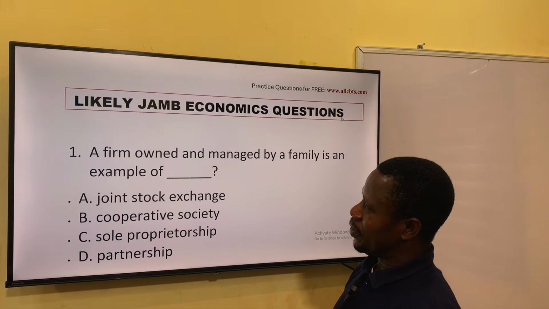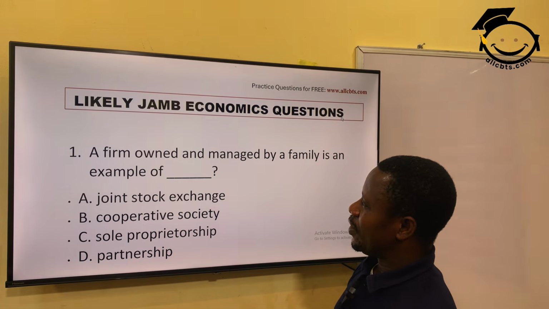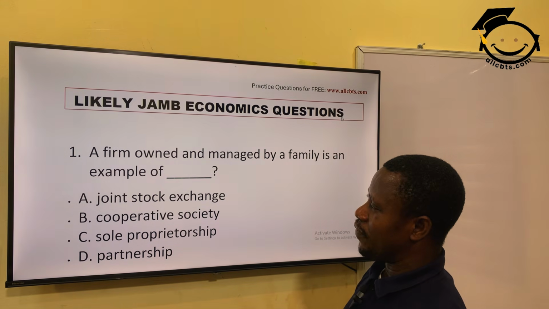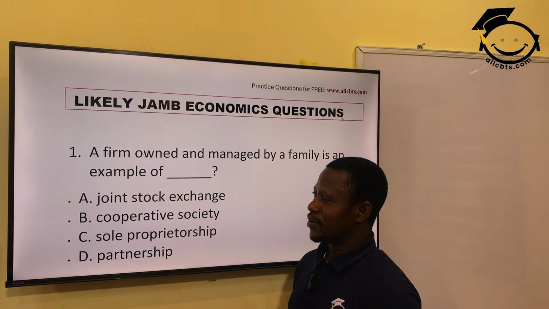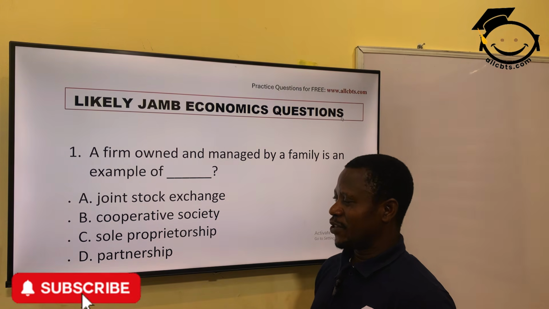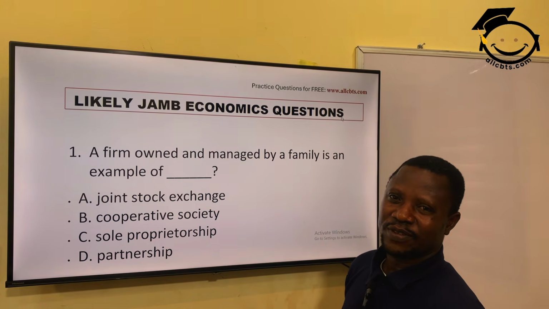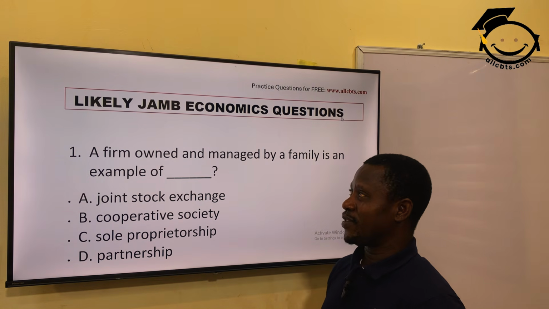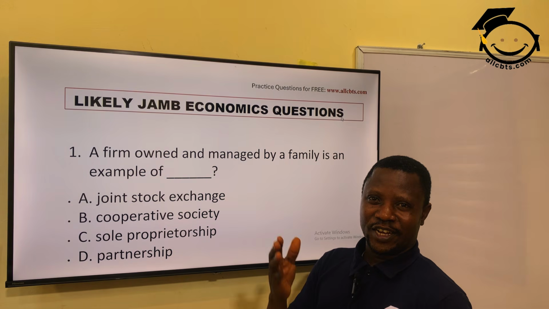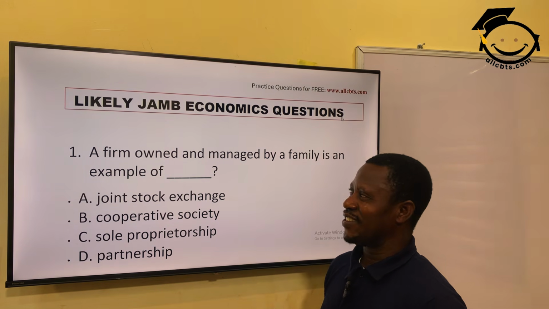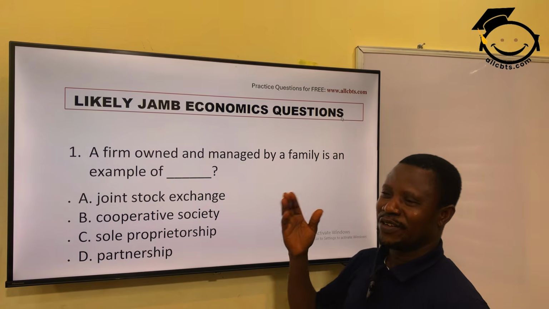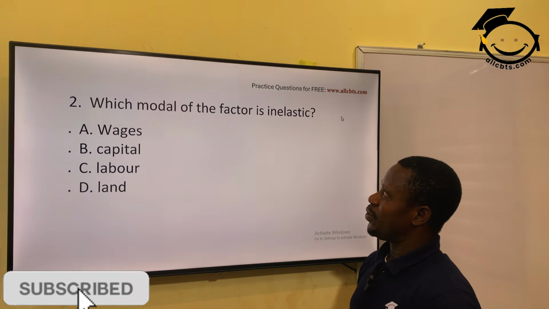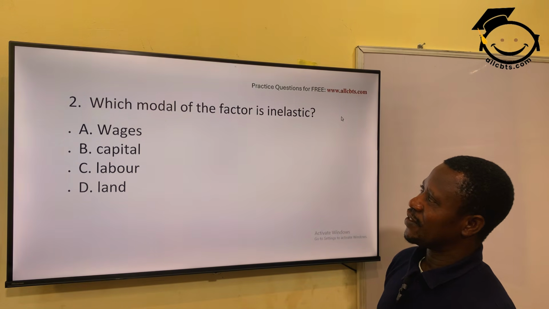The first question we're looking at here today. The firm owned and managed by a family is an example of joint stock, cooperative society, sole proprietor, partnership. What do you think? The answer is sole proprietor, a one-man business. Sunday and Sons Nigeria Limited, owned and managed by one family.